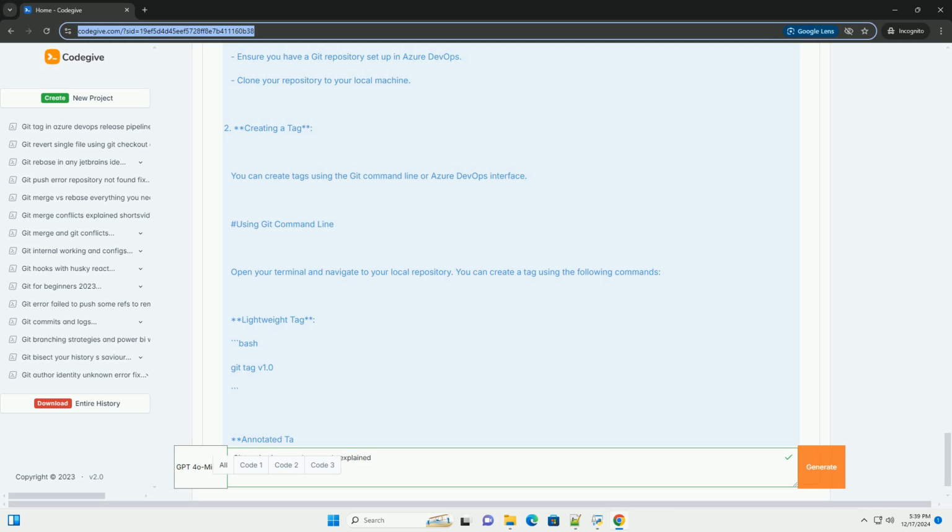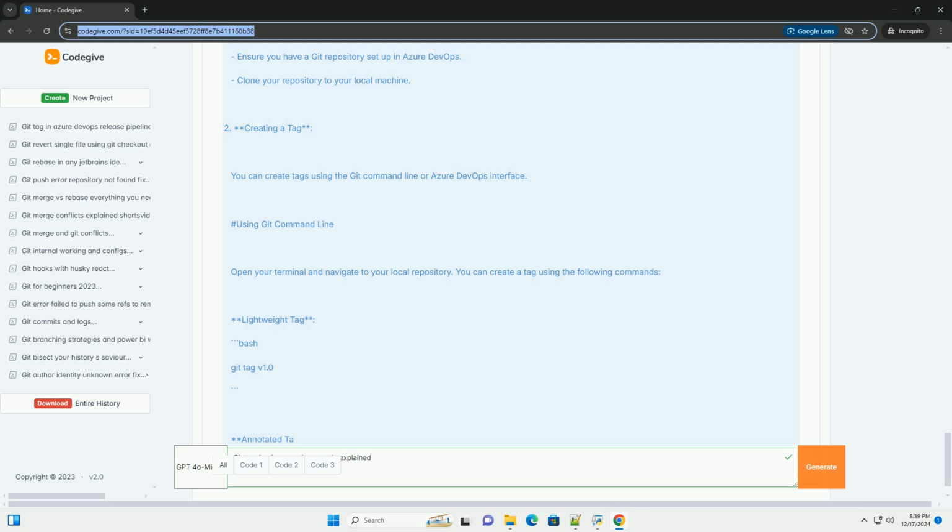Git tagging is a simple yet powerful feature that can help you manage releases and significant points in your project history effectively. By following the steps above, you can create, manage, and utilize tags within Azure DevOps to enhance your development workflow. Happy coding!